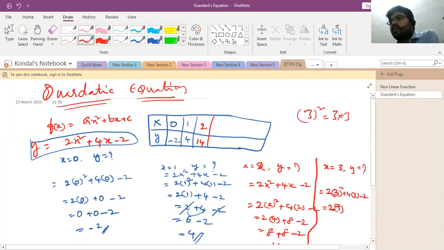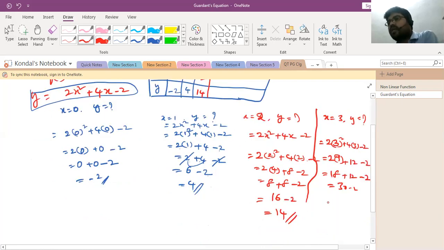Okay, plus 4 into 3, 12, minus 2. 2 into 9, 18, plus 12, minus 2. So when you add these two things, you will get 30 minus 2. So therefore you will get 28.